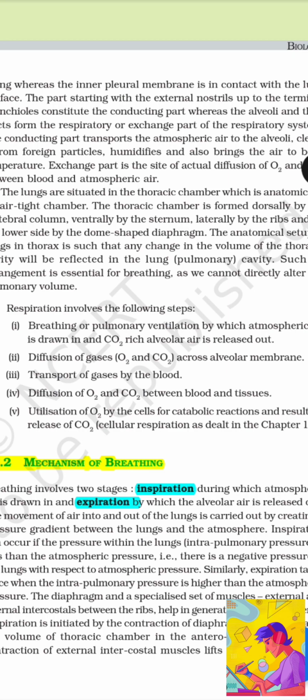Respiration involves the following steps. First, breathing or pulmonary ventilation, by which atmospheric air is drawn in and CO2-rich alveolar air is released out. Second, diffusion of gases across the alveolar membrane. Third, transport of gases by the blood. Fourth, diffusion of O2 and CO2 between blood and tissues. Fifth, utilization of O2 by the cells for catabolic reactions and the resultant release of CO2.